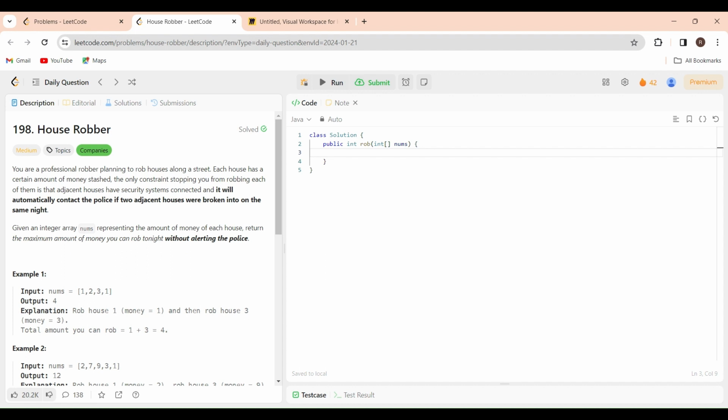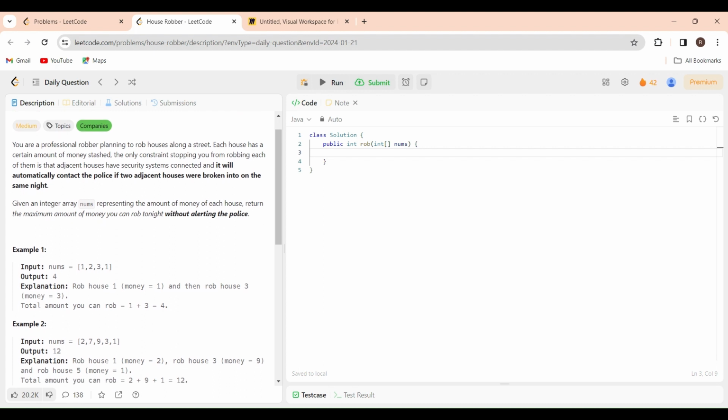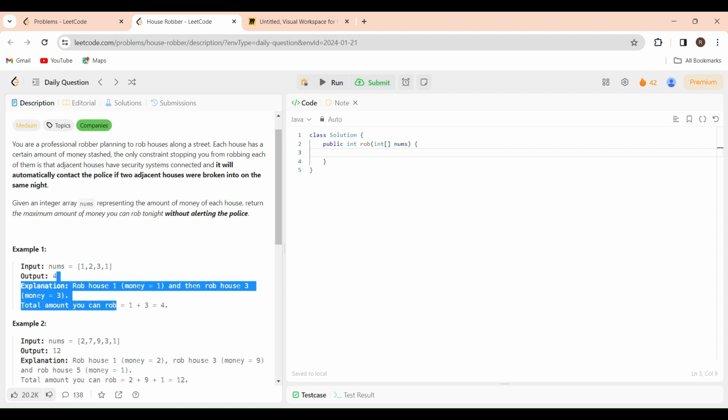Let us quickly observe the test case here. This is test case 1, 2, 3, 1, and 4 is the output here. The robber robbed house 1 here, and then robbed house 3 here. So the total will be 4 here.